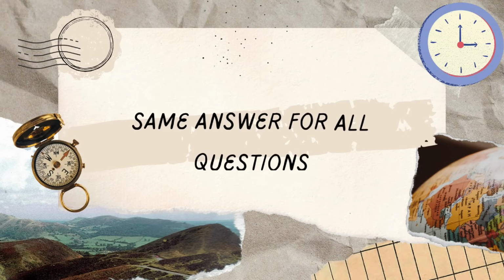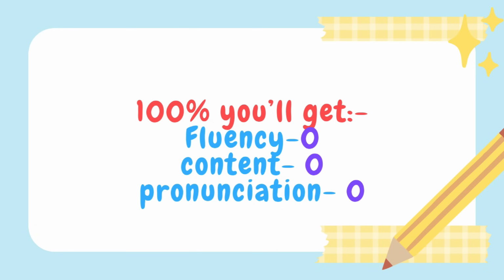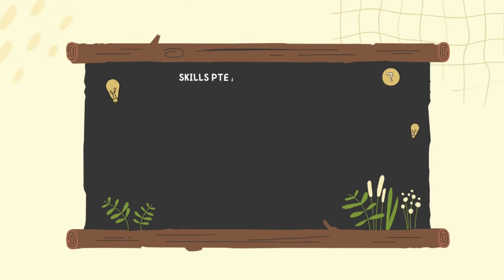And the last, the old method, one answer for all the questions. And now, of course not. You do that, 100% you're gonna get fluency 0, pronunciation 0, content 0, and it will be flagged. I'm telling you that will lead to many more consequences. We're not sure. Avoid using the old method. You cannot use it at any cost.